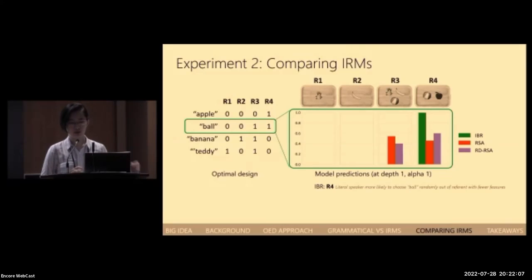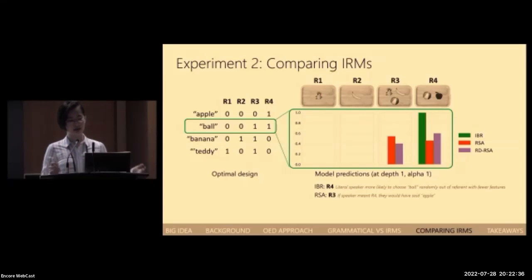When prompted with the ball utterance, the IBR listener favors R4. Intuitively, the literal IBR speaker essentially chooses an utterance randomly out of the utterances consistent with its intended referent. So the speaker has a better chance of choosing an utterance like ball from a referent with fewer features. In this case, R4 has only 2 features, while R3 has 3 features, so it seems more likely to the listener that the speaker is referring to R4.